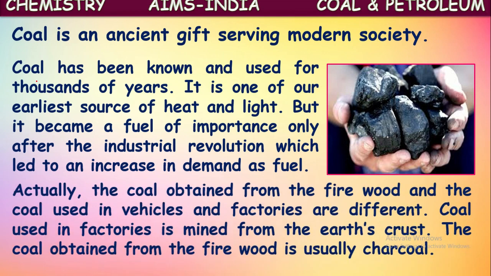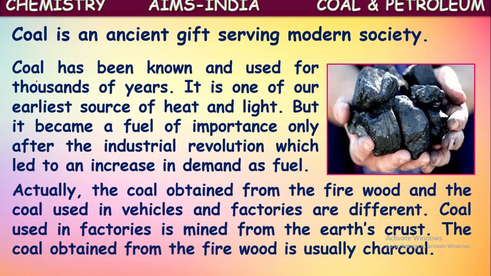Actually, the coal obtained from firewood and the coal used in vehicles and factories are different. Do you know that? Coal obtained when wood is fired, and the coal which is obtained by mining, these two are entirely different.